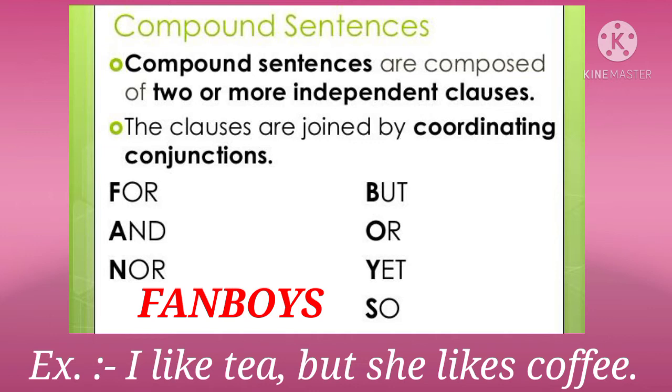Let us see the example, children. I like tea, but she likes coffee. Now, I like tea and she likes coffee, they both are independent clauses and are joined by the coordinating conjunction but.